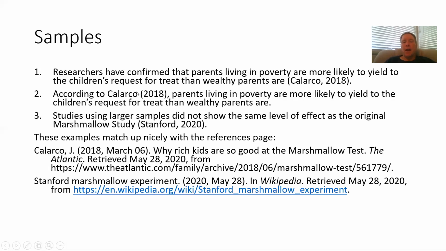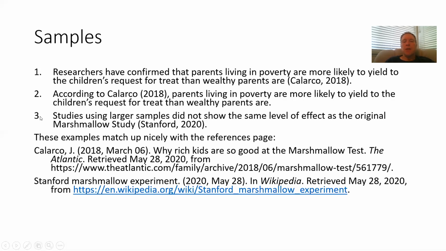And then the Calarco and the 2018 is going to go right after the author. Parents living in poverty are more likely to yield to children's requests for a treat than wealthy parents are. There we go. So again, both 1 and 2 are just different ways of sending me to this citation here. Now this is my references page. If I want, I can find it in the real world. This is guiding me to this references page.